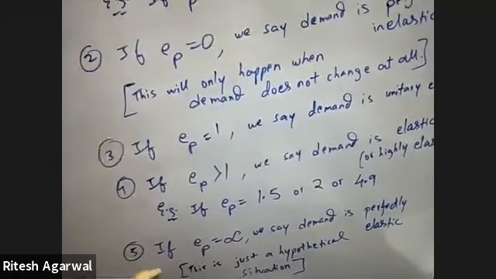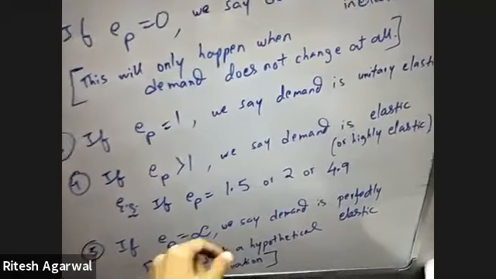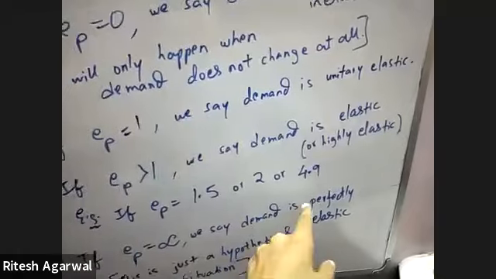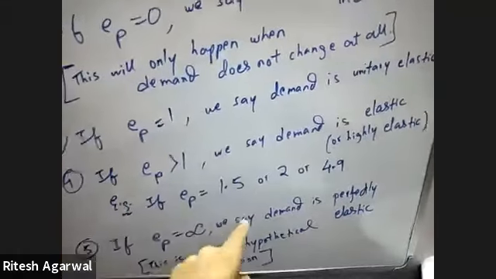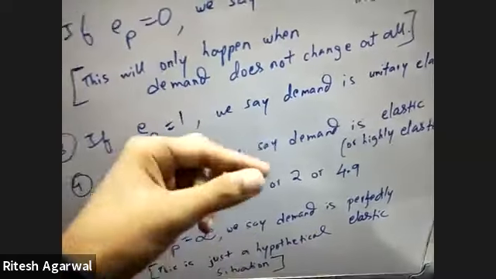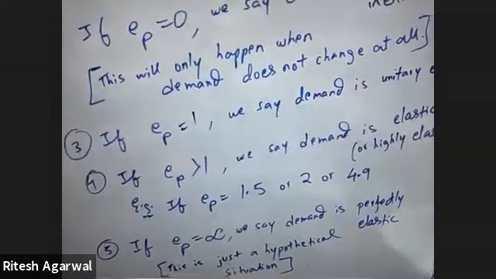And number 5 is when EP will be equal to infinity or undefined, then we say that demand is perfectly elastic. It is perfectly stretchable. So here demand will be like a rubber band which can be pulled till infinity.